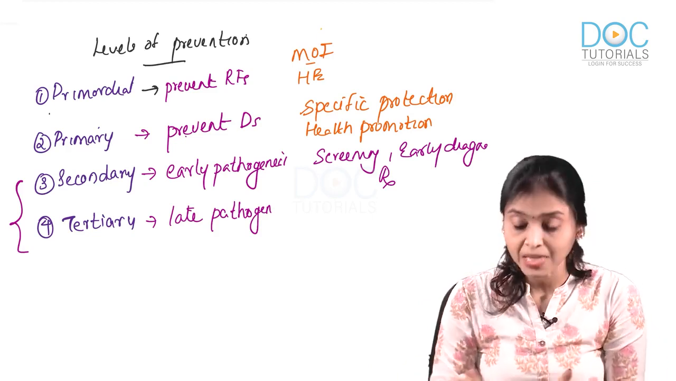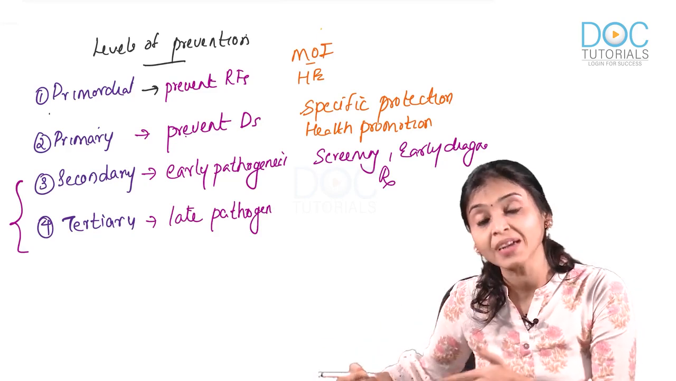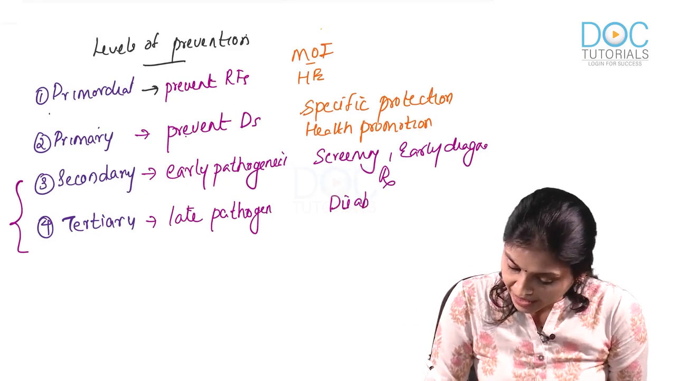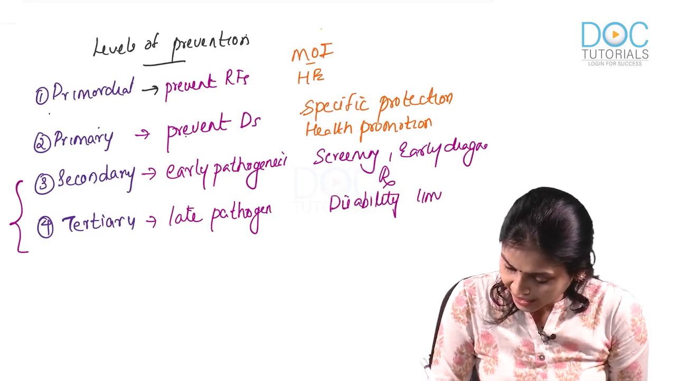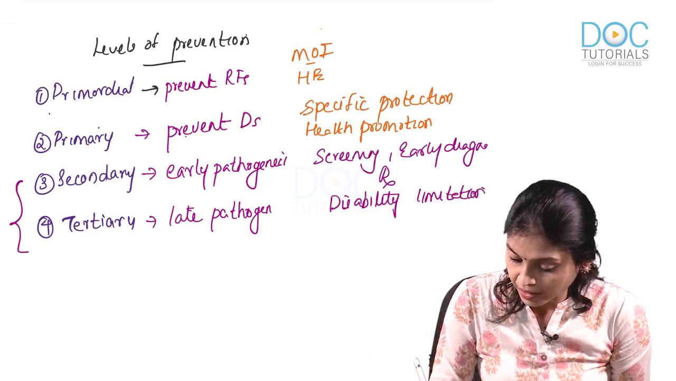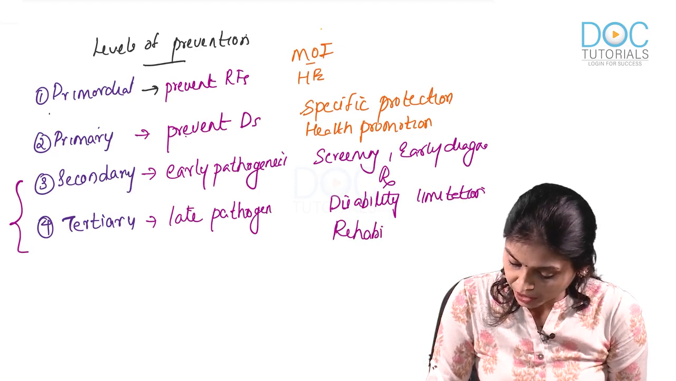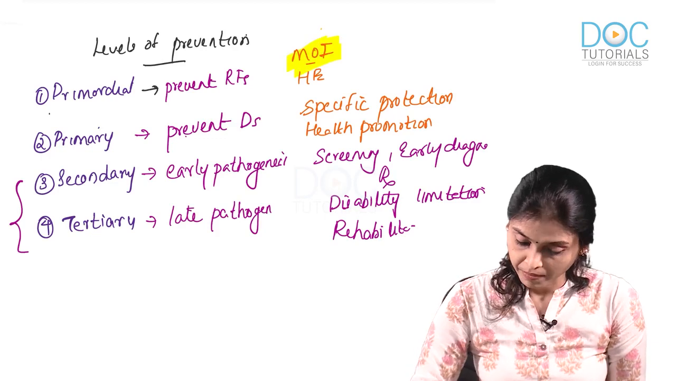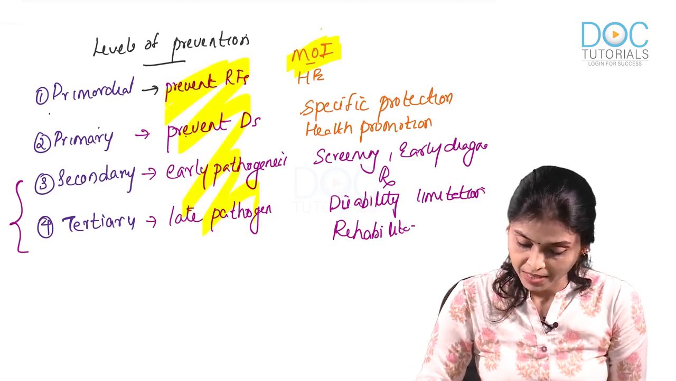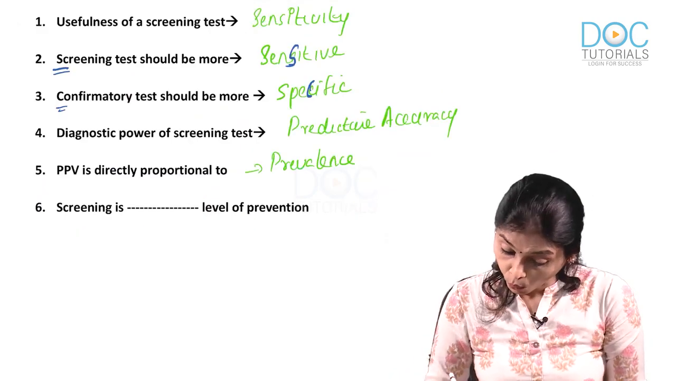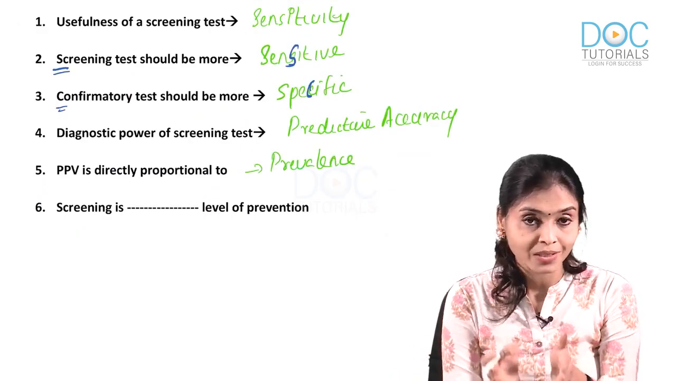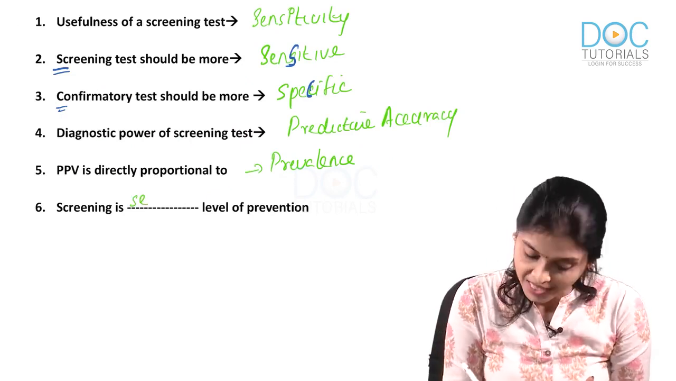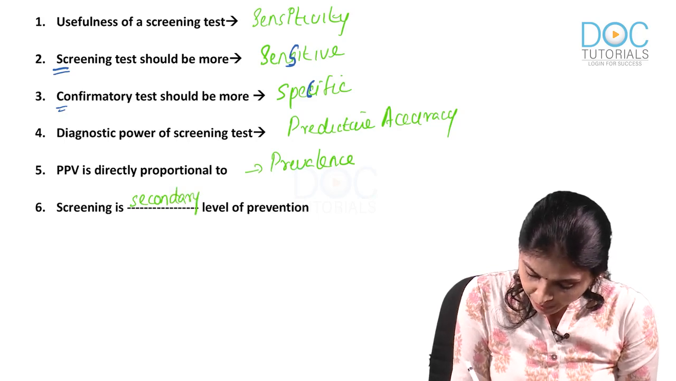Here, what you can do to the maximum is prevent further disability and rehabilitate the patient. So, the modes of intervention under tertiary are disability limitation and rehabilitation. Each of these is an MCQ. So, modes of intervention are important and these are also very important. So, what is the answer? By the way, we were talking about this particular thing. Screening, early diagnosis and treatment come under the secondary level. So, this is secondary prevention.